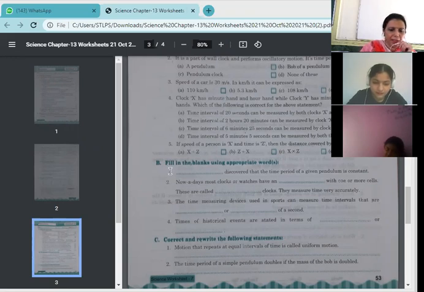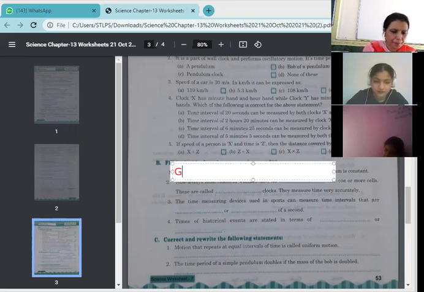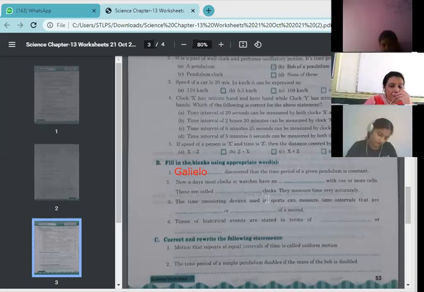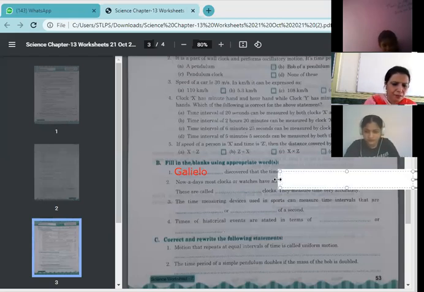Yes, it's Galileo Galilei. Next, nowadays, most clocks or watches have an dash. This paragraph is from your book, children. Yes, Vedika. Ma'am, batteries. Battery? Electric circuit. Yes, has an electric circuit.